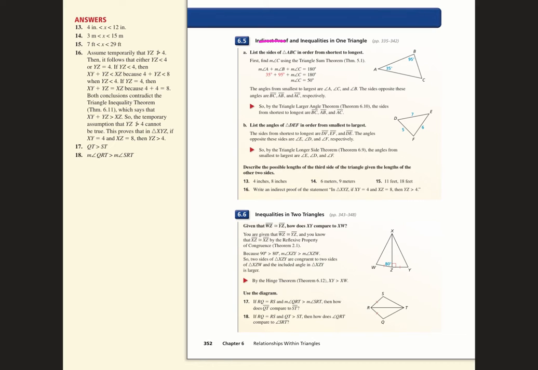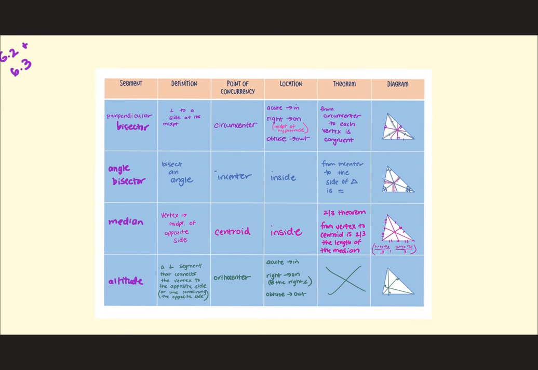Good? Oh, I'm so excited for you to take this test tomorrow. All right, so let's look at your quiz. So 6-1, and then obviously we added the 6-3 mid-segment, and then after the quiz we added the inequality stuff.